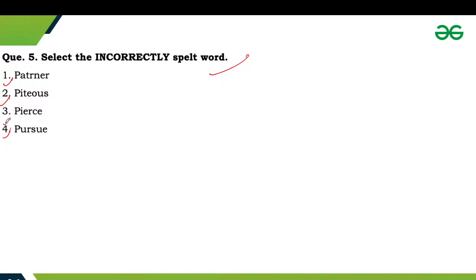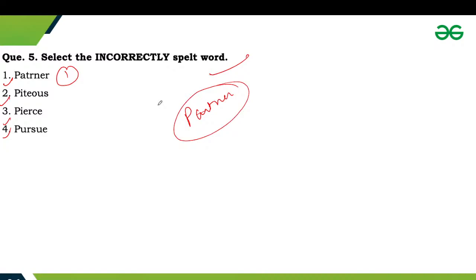Okay, so the incorrectly spelled word is the first one, that is आपका partner. So this is wrong. It should be partner, PARTNER. So this one is correct. Okay, so partner means either of a pair of people engaged together in the same activity.